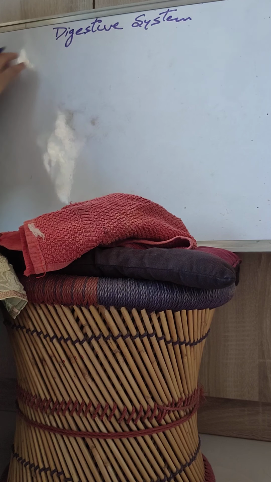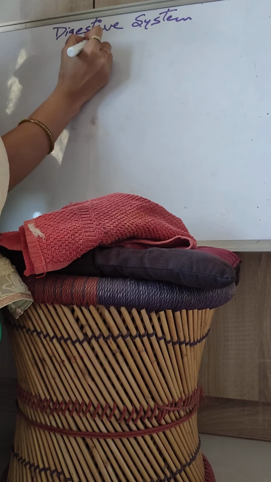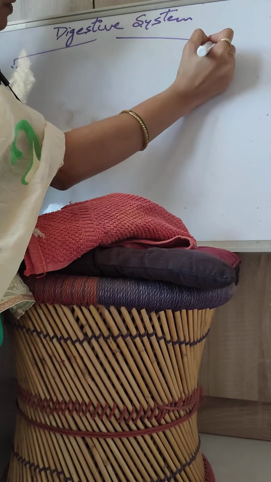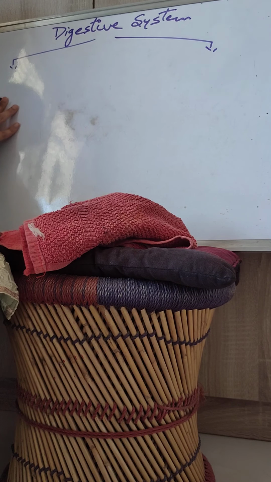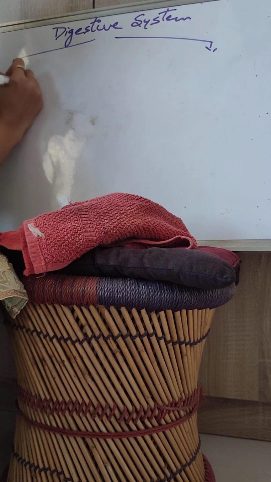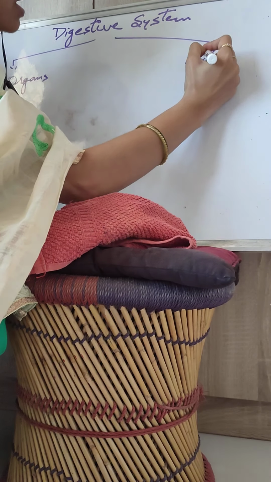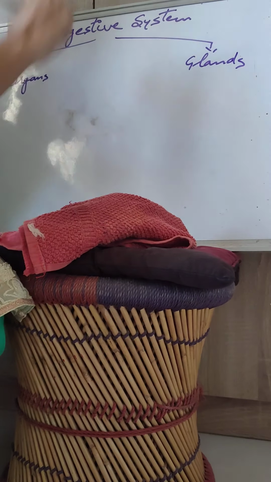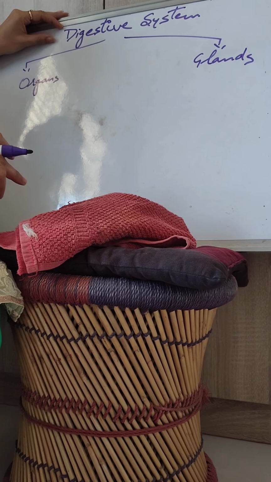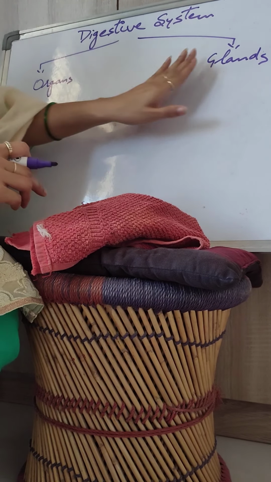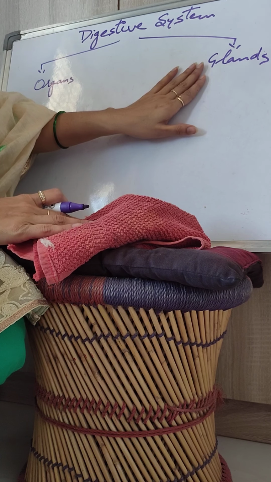When I am talking about the digestive system, it is made up of two things. The one is organs found in the digestive system, and another one is glands. So the digestive system is made up of two parts, organs as well as glands.